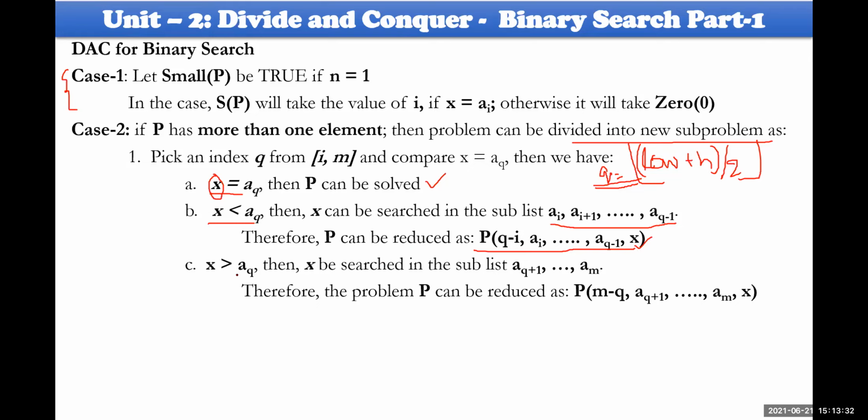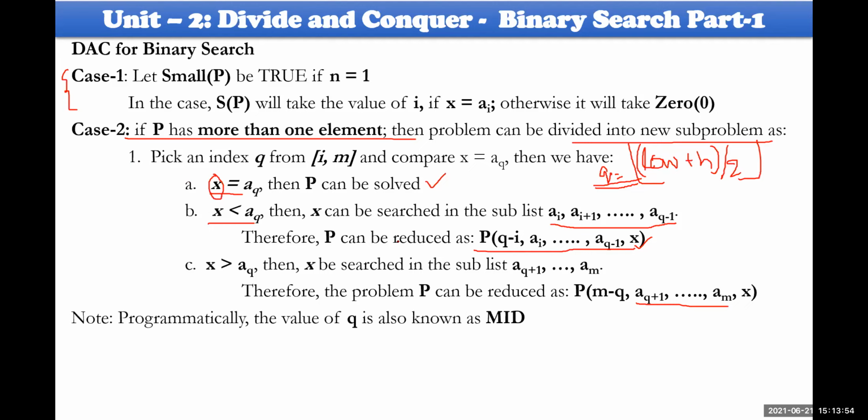Otherwise, if x is greater than a of q, the search space is mid plus 1 to a of n. Actually, we have taken another form while explaining this. So this is the actual criteria where our problem is divided into several sub-problems.